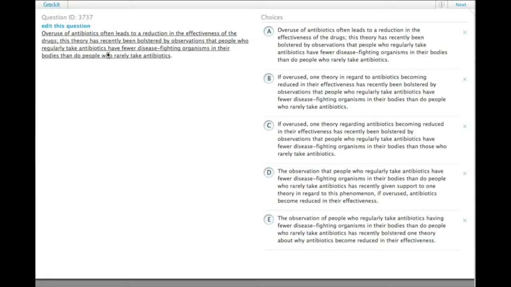Let's look to see if we have errors in the other ones that can knock it out pretty easily. Choices B and C both have this initial phrase, "if overused." That should modify the thing that comes right after "overused." In this case, one theory. The theory is the problem, it is not the thing that's overused. It's the antibiotics. So choice B and C grammatically don't work.